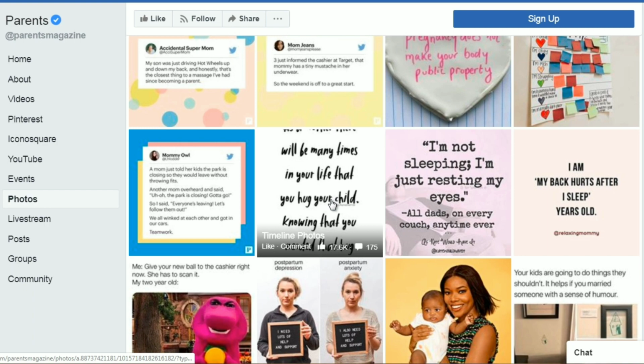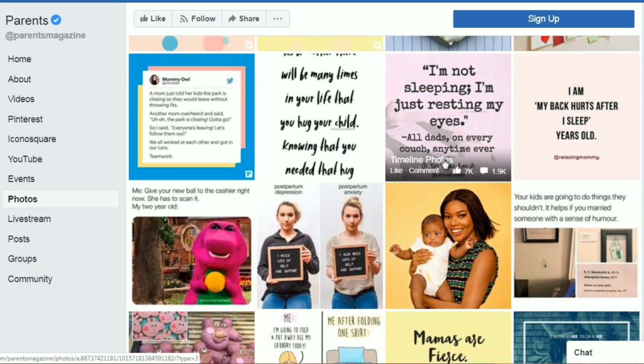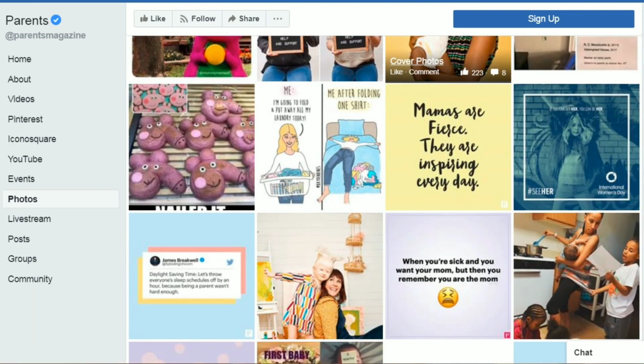So what we're doing here is we're not necessarily copying, but we're finding what works and simply creating the content based upon that. So what you want to do is go through all of these different pages and do what we are doing right now. Jot things down on notepad or paper and get an idea of what different images you want to use.